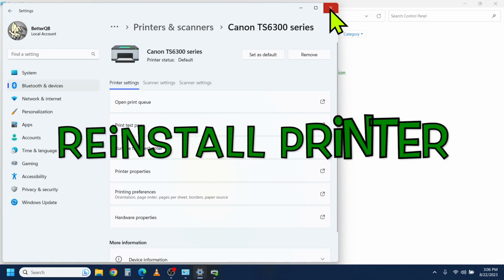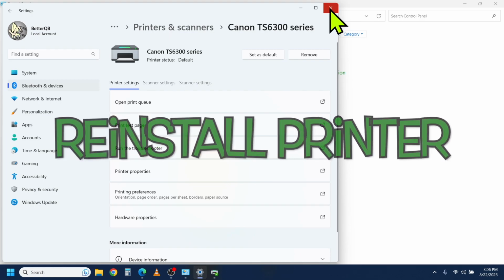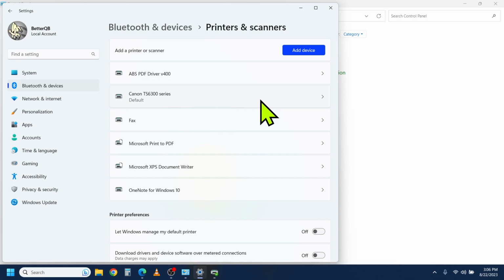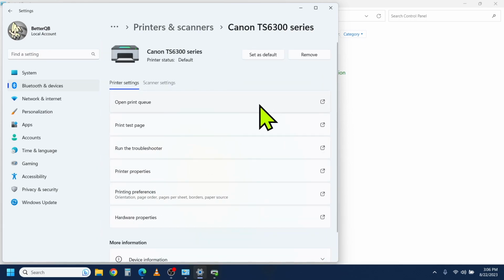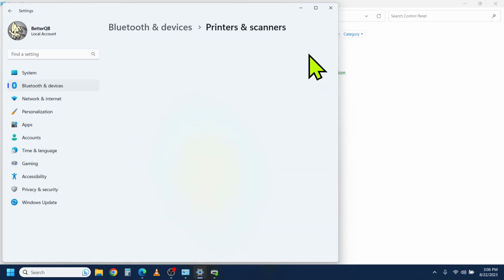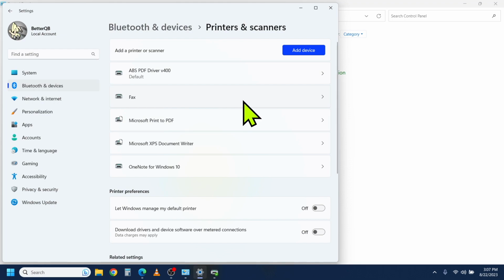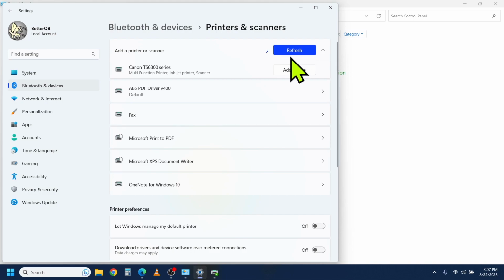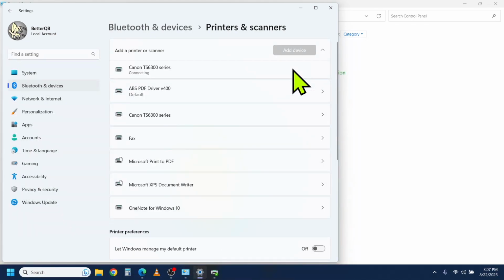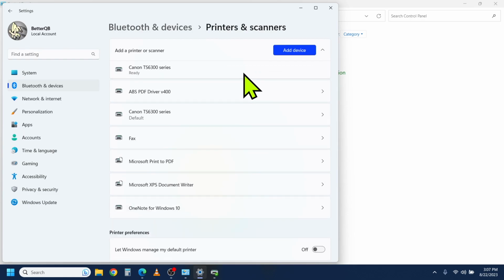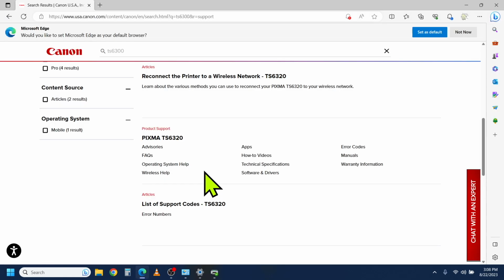If you're still unable to print, then you may need to reinstall your printer. To do this, uninstall the printer from your computer and then reinstall it using Add Device. Or you can use the install file from the manufacturer's website.